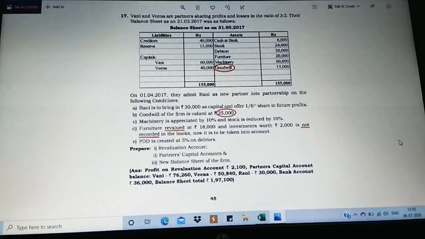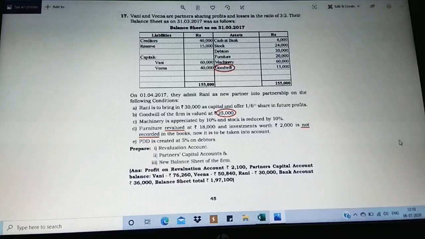This is not required, but still we have to know this. Goodwill of the firm is valued. As I said, valued, raised, created. It's going to affect only the debit side, but still here it's going to be quite different. What is the value that we are going to take on the debit side?